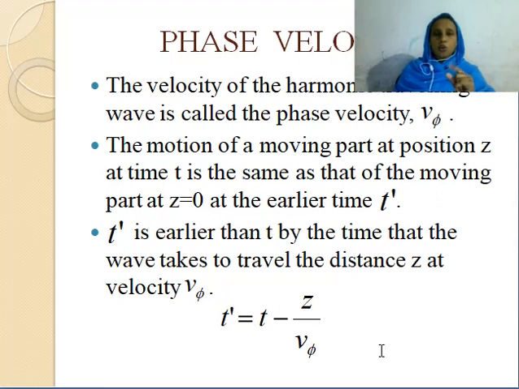So the connection between t prime and t is given by the time taken by the wave to travel from z equal to 0 to z. That is actually z by v phi. So we can get t prime equal to t minus z by v phi.